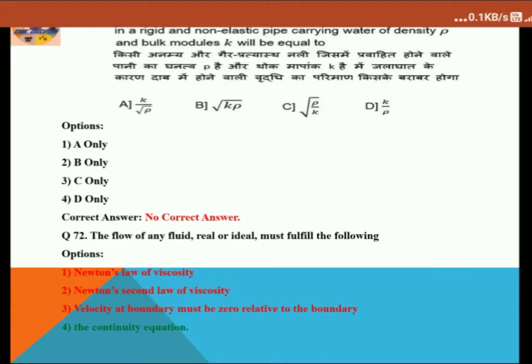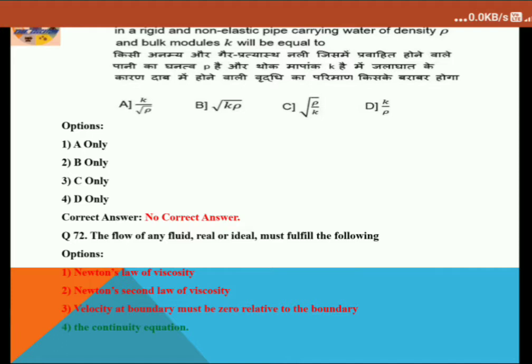The flow of any fluid, real or ideal, must fulfill the following. The first option is Newton's law of viscosity. A real fluid obviously obeys Newton's law of viscosity. But in the case of an ideal fluid, whose viscosity is 0, it will not follow Newton's law of viscosity. So option 1 is not the correct answer.